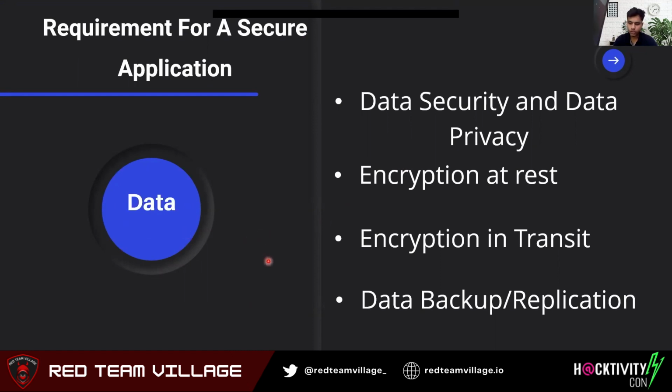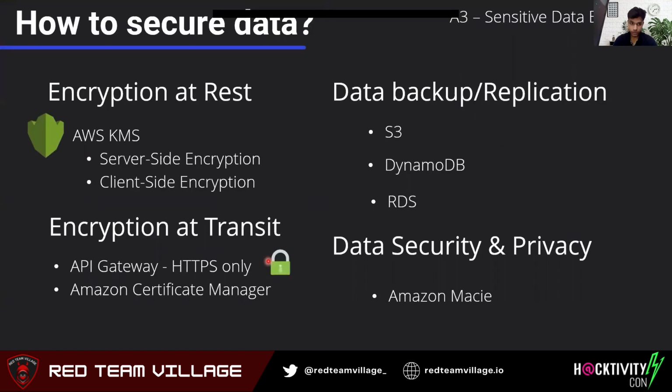So let's talk about the AWS services which we can use to fulfill these requirements. For encryption at rest, we have KMS. KMS, as I earlier mentioned, is a key management system. In this we have multiple algorithms, both asymmetric and symmetric. And there are two types of encryption, server-side encryption and client-side encryption. You can use whatever you want based on the requirements you have.